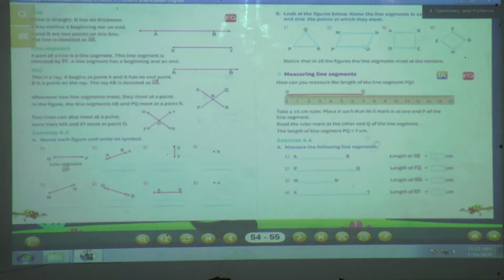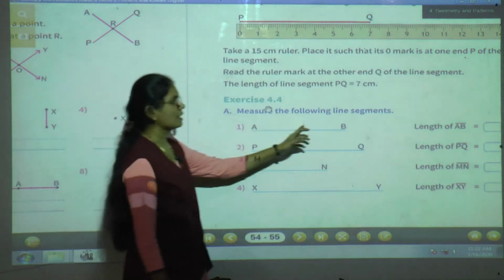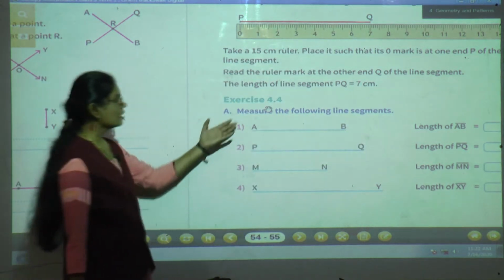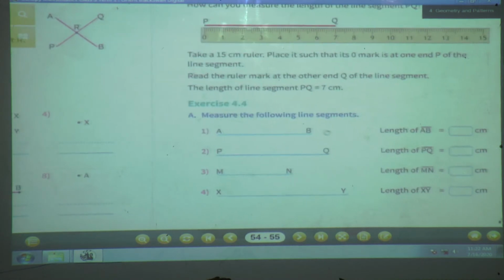So today we will solve this exercise 4.4. You have to open your textbook and keep it in front of you. Along with me, you can solve this exercise 4.4. Now see here. Can you see this? The first question is: measure the following line segments. Now here line segments are given to you. Students, open your textbook and take one ruler in your hand.